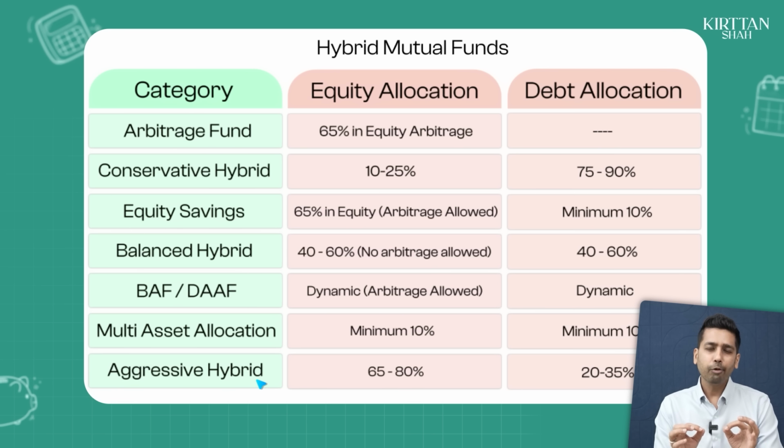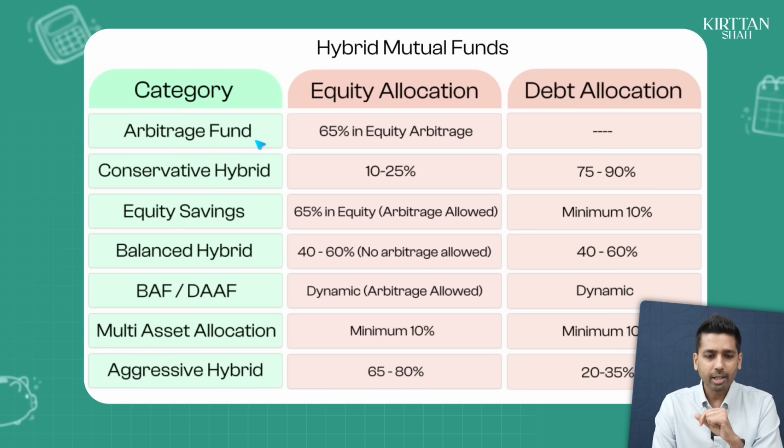So the first thing, if you want to understand how are these 7 hybrid funds different from each other, you will have to understand which hybrid has how much equity, how much debt, and how much alternates. Once you understand that, you will actually understand how are each of these categories different from each other. So let's first try and understand the differentiation between all the 7 categories.